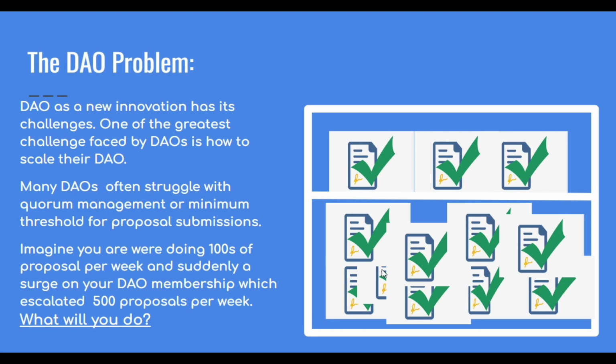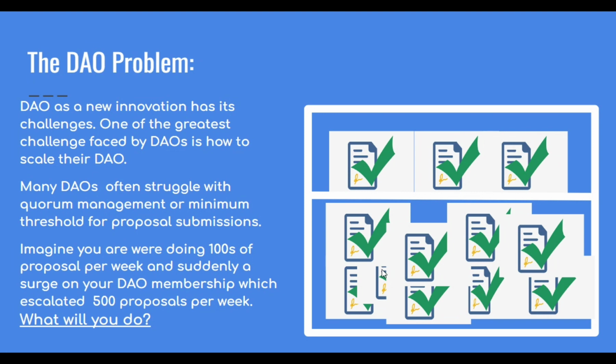Let's go on. Now, DAOs, or decentralized autonomous organizations, have a problem. What is the problem? DAO, as a new innovation, has its own challenges. One of the greatest challenges faced by DAOs is how to scale their own DAO. And we have a DAO that has already done that, and we're going to expose what they actually do so that other people can learn and follow them and do the same thing. Many DAOs often struggle with quorum and management, or minimum threshold for proposal submission. How did DS DAO do it?